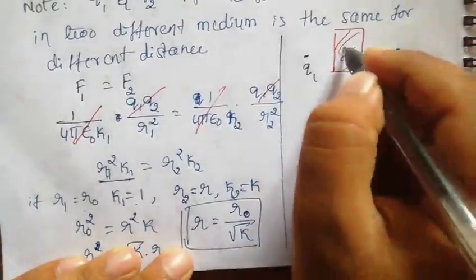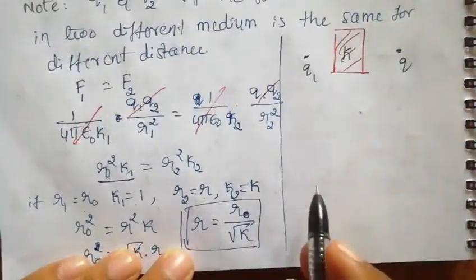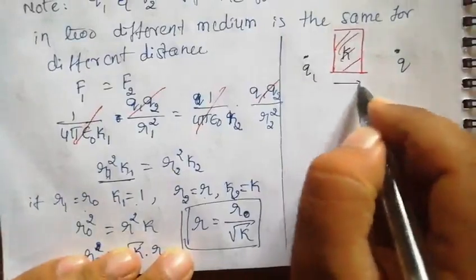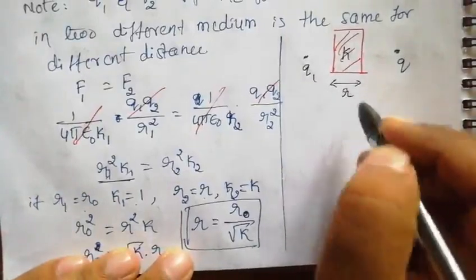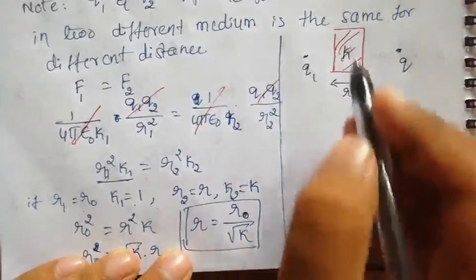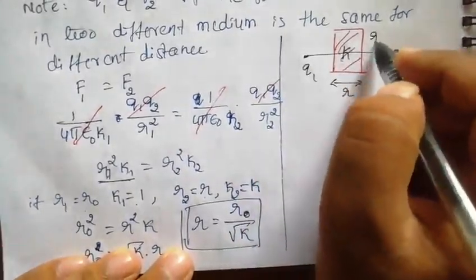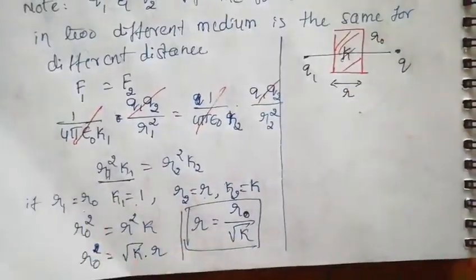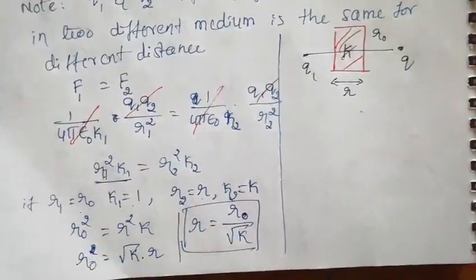Let me take this thickness as r. The initial distance between the two we take as r0.